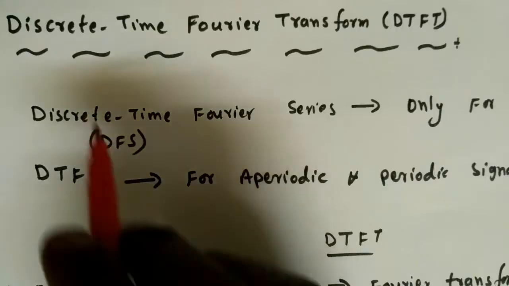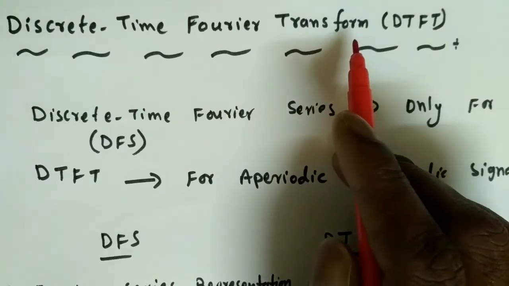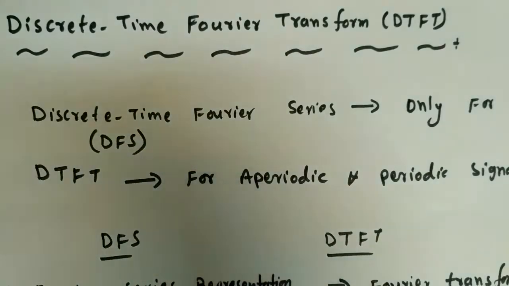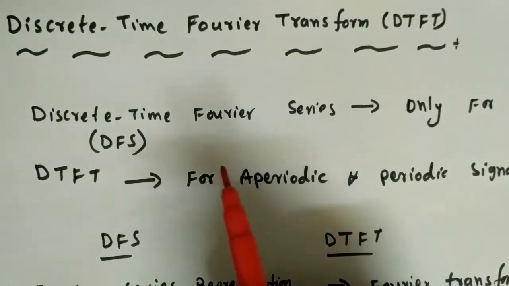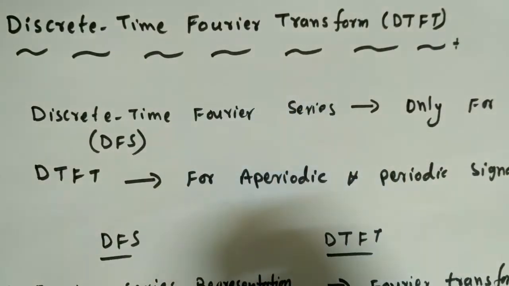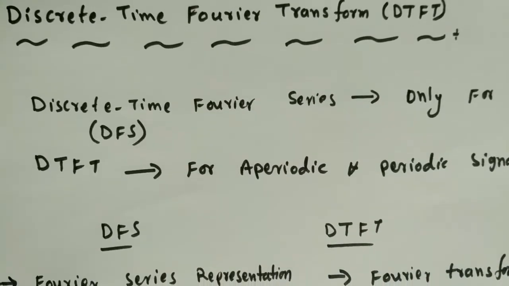In this lecture, I'm going to start the discrete time Fourier transform concept. Up to the previous lecture, we have solved some problems on continuous time Fourier transform. I hope that we got some basic idea about the continuous time Fourier transform and how to solve the questions from it. Now, when we talk about the discrete time Fourier transform, first we need to recollect what is the discrete time